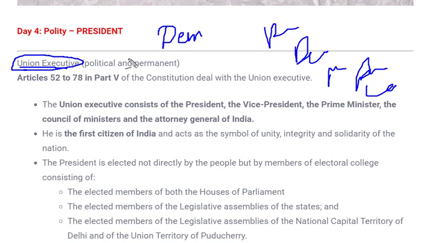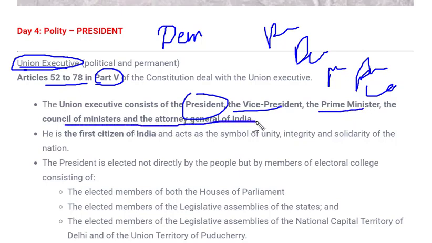So today we will be learning about union executives. This comes in part 5 of the constitution under articles 52 to 78. And now let's see who are the members of these union executives. The union executive consists of the president, vice president, the prime minister and council of ministers, and the attorney general of India.